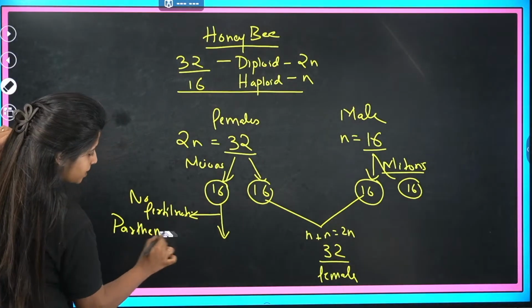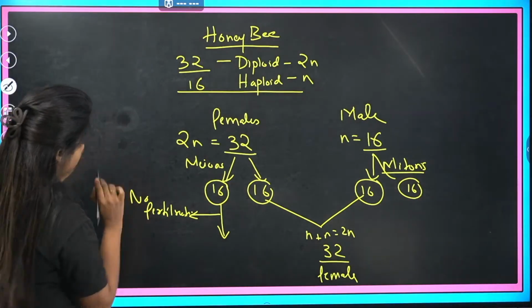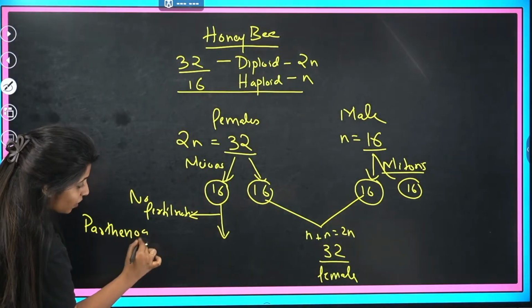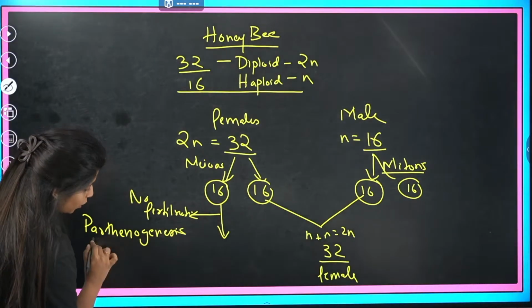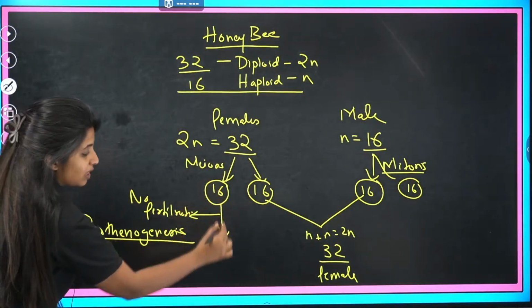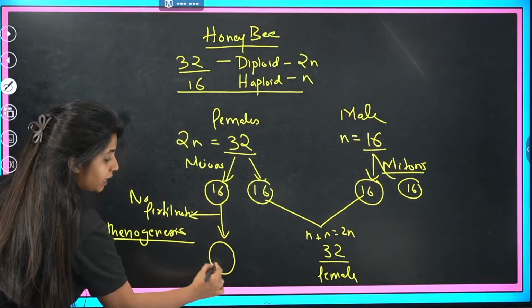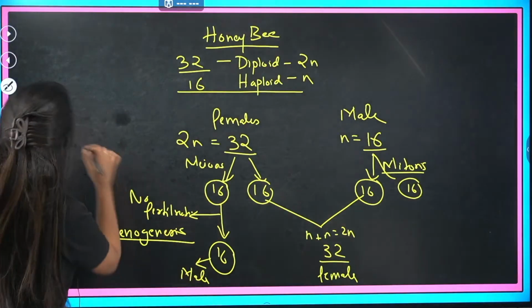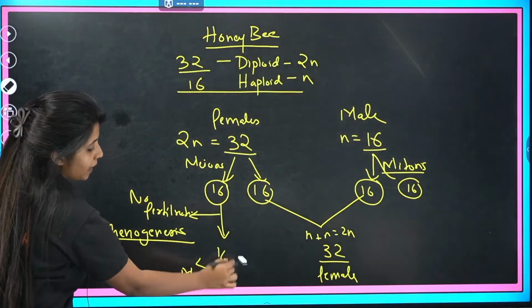No, parthenocarpy is something that we studied in sexual reproduction in flowering plants. This is going to be parthenogenesis. Always remember, not parthenocarpy. This is going to be parthenogenesis, with the help of which this gamete, which is having 16 chromosomes, converts into a male organism.